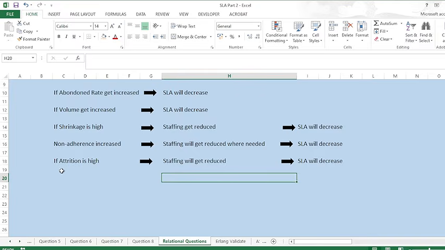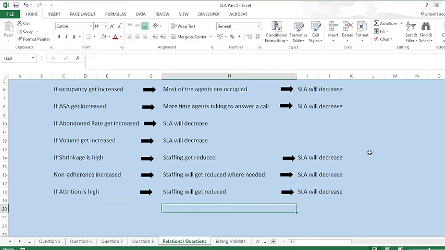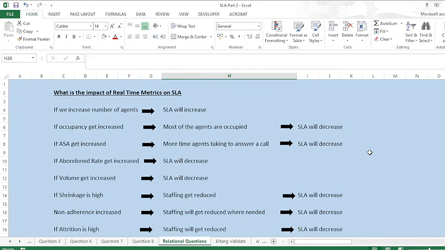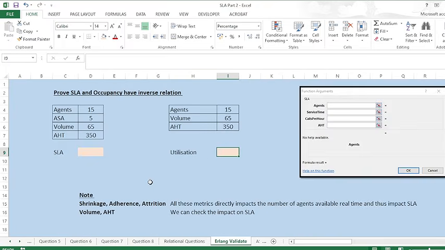All right, and what will happen if attrition is high? Then again my staffing will get reduced and service level will decrease. All right, so these are relational questions. These questions may also be asked in an interview. All right, now moving on to the next.